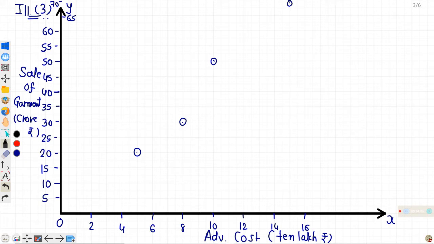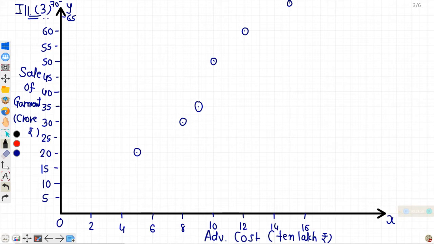Then 12 and 60, and 9 and 35. So this type of graph is obtained by plotting all the values of x and y on the graph paper. Here you can see the direction is increasing, but it is not in the same proportion. All the points are not on a straight line.